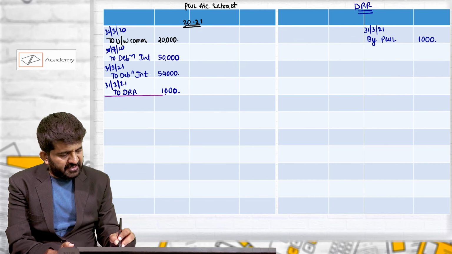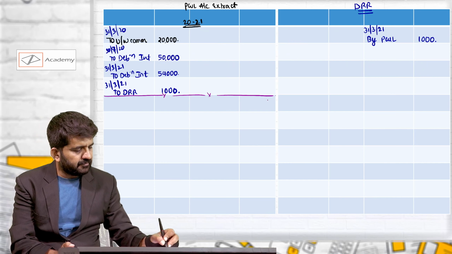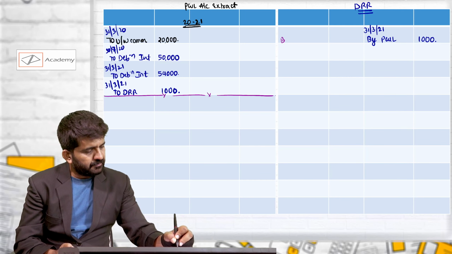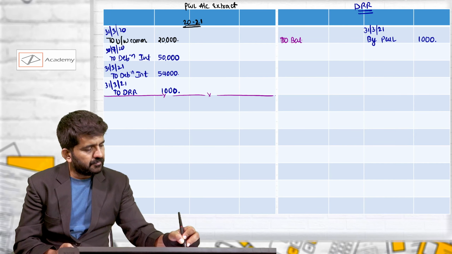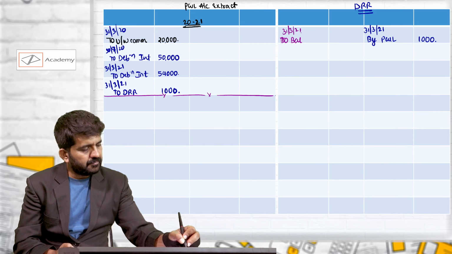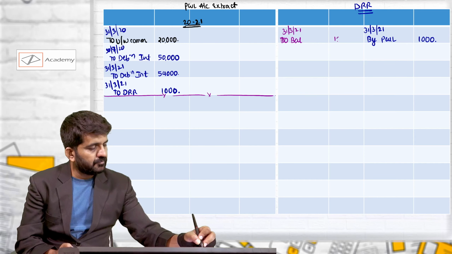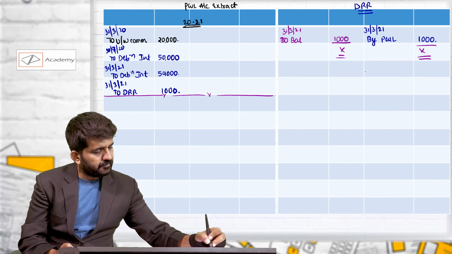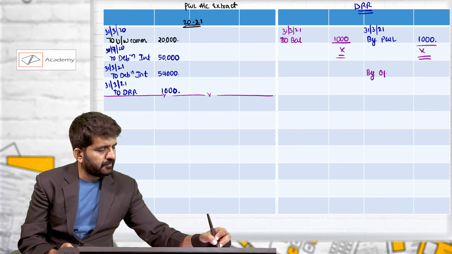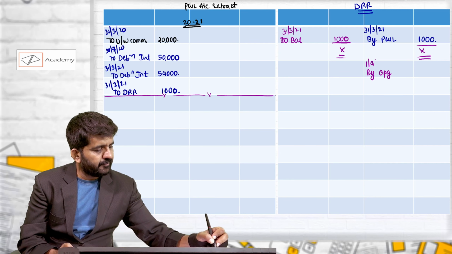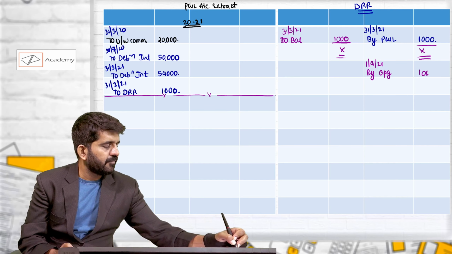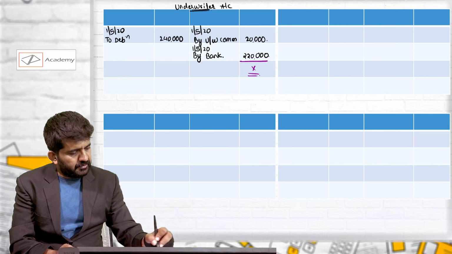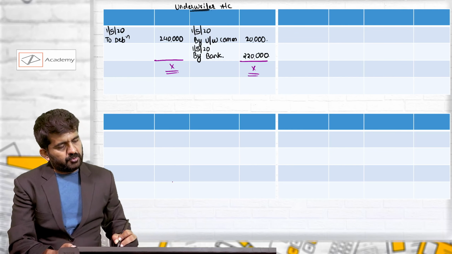P&L account again is an extract. DRR account we should close. Underwriter account is already closed because we have settled accounts with underwriters.